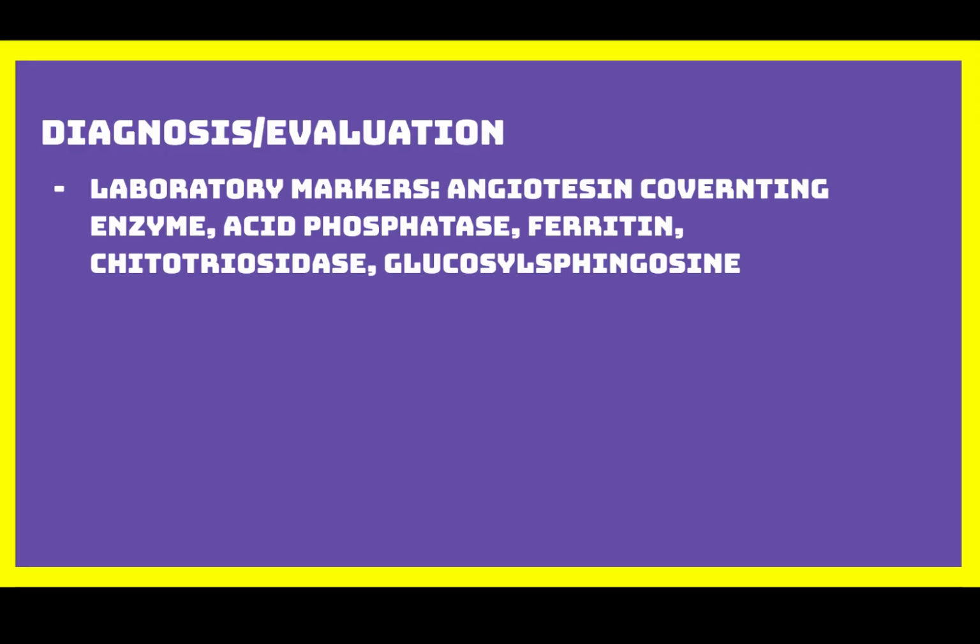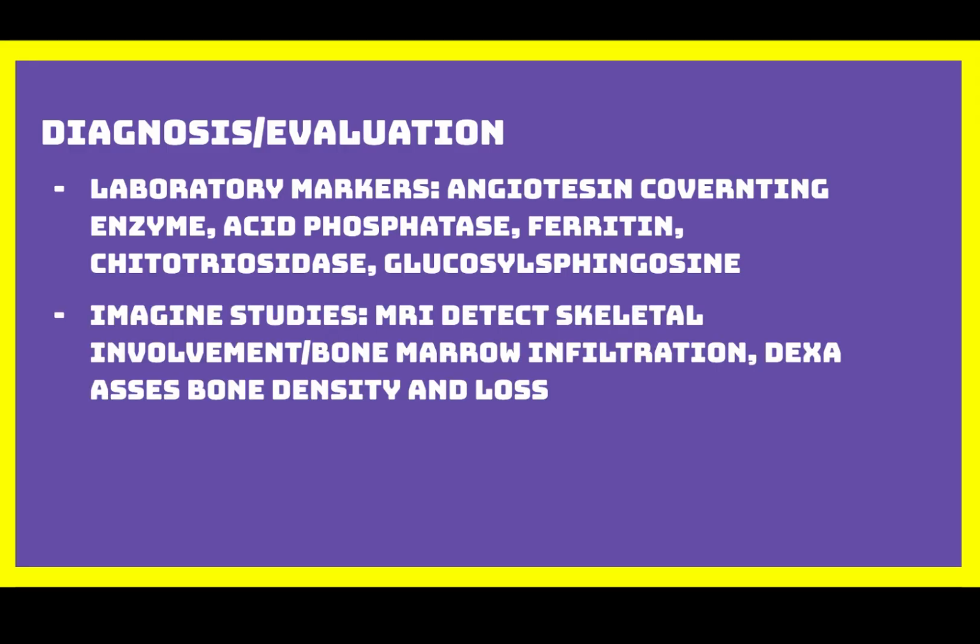Among patients of Ashkenazi ancestry, 6 common mutations account for most of the disease-causing variants. Several laboratory markers can be used to monitor disease severity and response to treatment. These include angiotensin-converting enzyme, acid phosphatase, ferritin, chitotriosidase, and glucosylsphingosine.